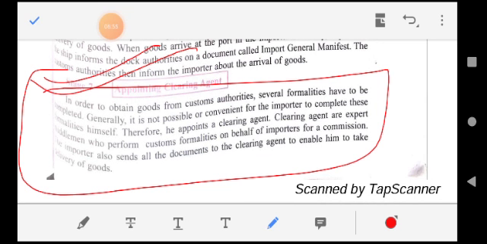The next one is appointing a clearing agent. In this stage, when goods are imported, it takes a lot of formalities to get the goods from the customs authority, so it is not possible for the importer himself to complete those formalities. Yes. So the importer appoints a clearing agent.